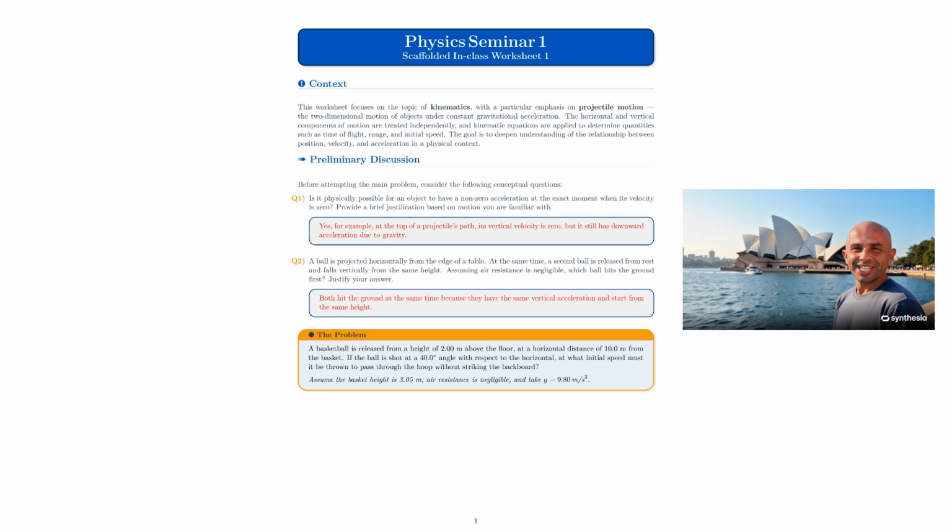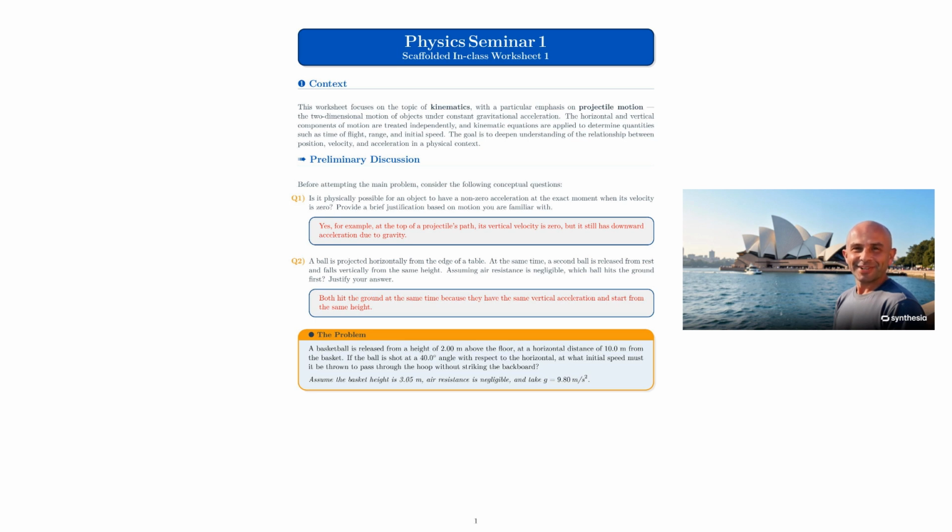Question 2. A ball is projected horizontally from the edge of a table. At the same time, a second ball is released from rest and falls vertically from the same height. Assuming air resistance is negligible, which ball hits the ground first? Justify your answer. Both hit the ground at the same time because they have the same vertical acceleration and start from the same height.